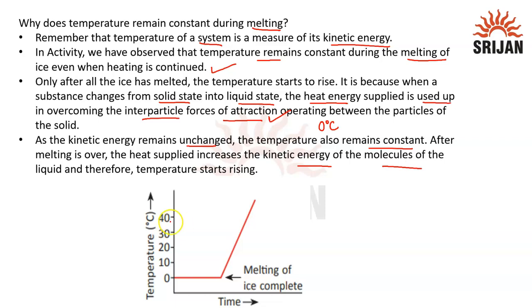So here we can observe that the temperature remains constant at 0 degrees Celsius until melting of ice completes. After it is completed, again the temperature will start to rise. So this is all about the process of melting. I hope the topic is clear to you. Thank you.